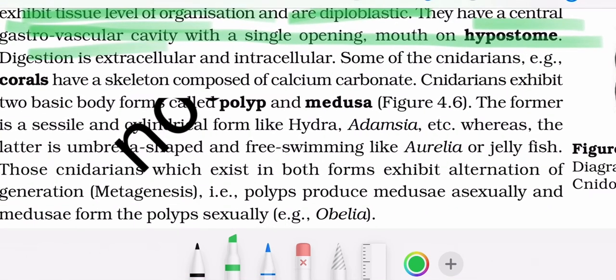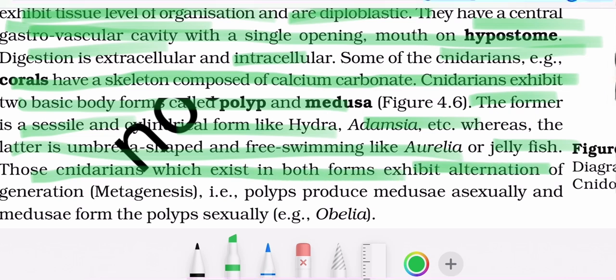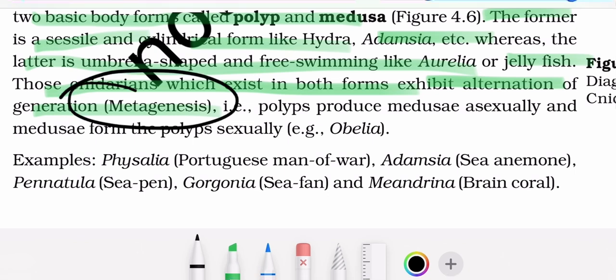Digestion is both extra and intracellular. Some Cnidarians, for example corals, have a skeleton composed of calcium carbonate. Cnidarians exhibit two basic body forms called polyps and medusa. The former is sessile and cylindrical, like Hydra, Adamsia, etc., whereas the latter is umbrella shaped and free living, like Aurelia or jellyfish. Cnidarians which exist in both forms exhibit alternation of generation, which is called metagenesis. Polyps produce medusae asexually and medusae form polyps sexually.